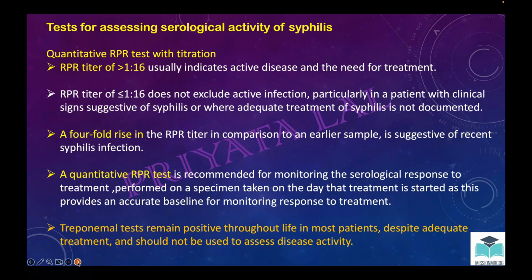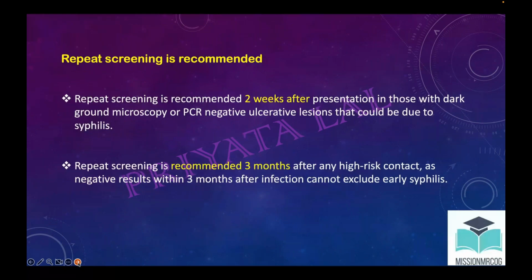Okay, so this part I have already explained. If the repeat screening is done, there has to be 2 weeks' time. And if there is a high risk contact, the test is done and the test comes negative, then what will you do? The recommended screening will be after 3 months' time. So for the diagnosis, the repeat test will be at 2 weeks' time, and for a high risk patient, if right now the test is negative, the repeat test will be after 3 months' time. You can get a question from here.